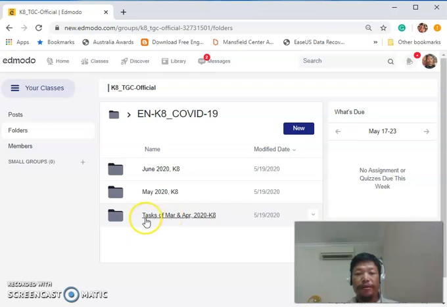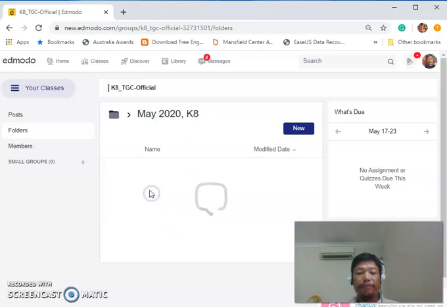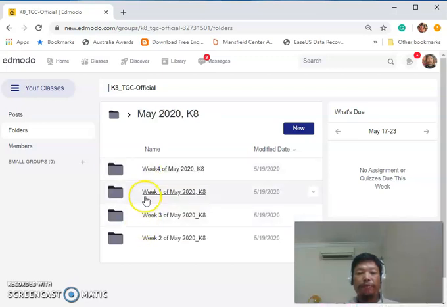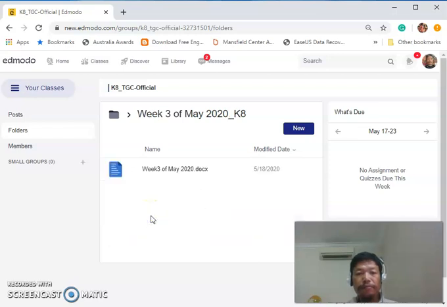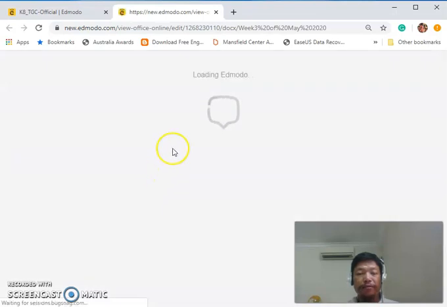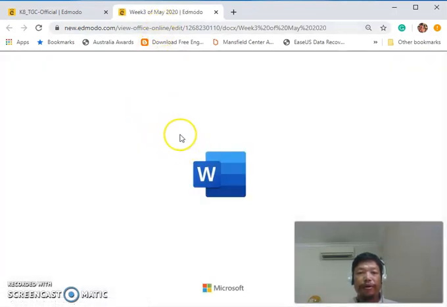So for example here, tasks of March and April in 2020. So all the documents that teacher Dara has taught, he put in there. And if you click on May, you will also have the documents from week 1, week 2, week 3, and week 4. So let's just make an example of this week 3. So week 3, there is also a file that you can find all the information about what you learned for this week.